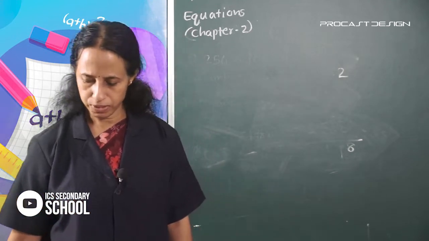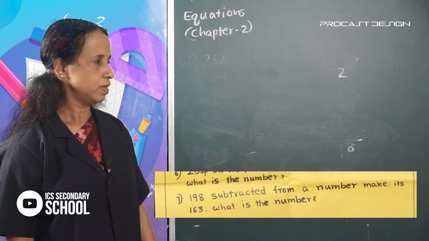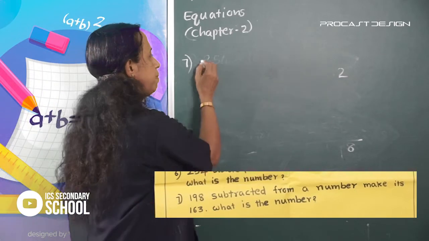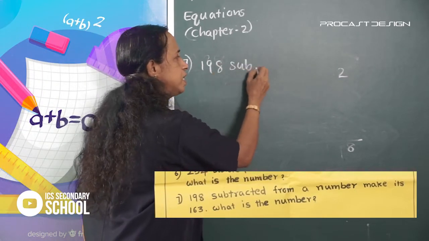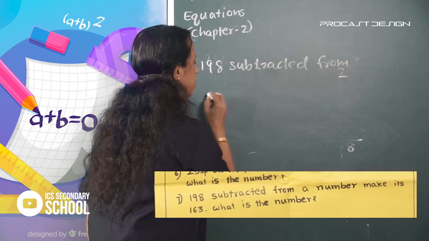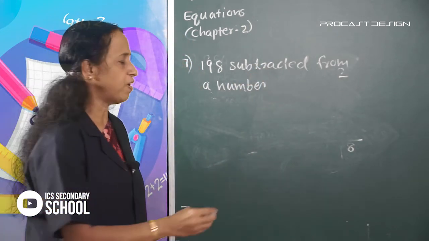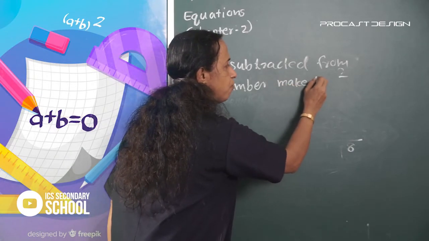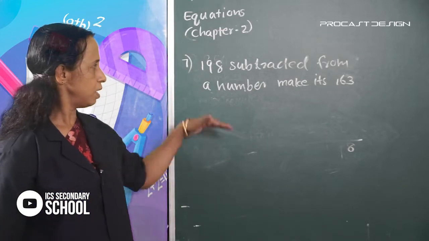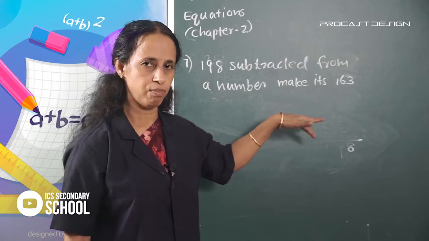Look at the 7th question in the chart. 198 subtracted from a number makes it 163. What is the number?